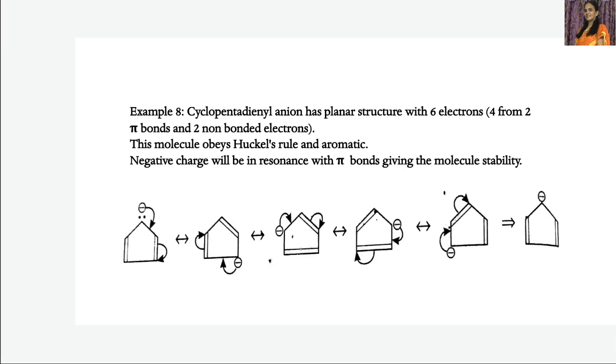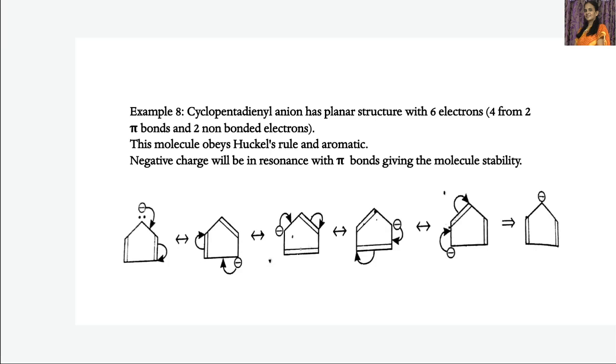And here this molecule has this negative charge which is present on this carbon. It will be in resonance with pi bonds, which gives more stability to this particular ion. This is the negative ion. Due to the presence of these resonance structures, the molecule gets more stability.